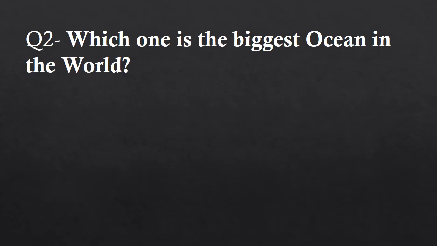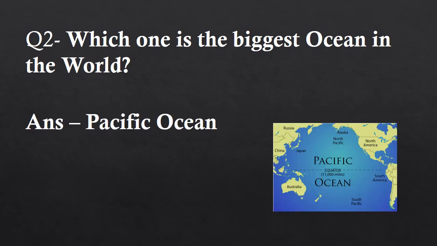Now, second question. Which one is the biggest ocean in the world? And the answer is Pacific Ocean. As you see in the picture, the Pacific Ocean is located between the Americas to the east of the Pacific Ocean basin and the Asian and Australian continents to the west. The equator divides the Pacific Ocean into the North Pacific Ocean and the South Pacific Ocean.